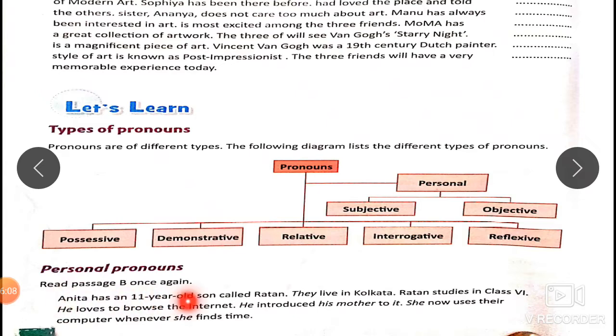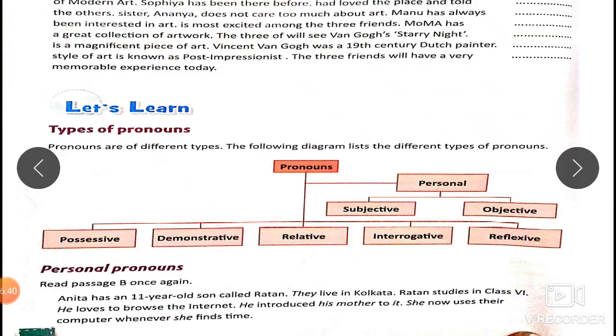Anita has an 11-year-old son called Ratan. They live in Kolkata. Ratan studies in class 6. He loves to browse the internet. He introduced his mother to it. She now uses their computer whenever she finds time. This short paragraph has got many pronouns used in it, like they, he, again he, it. Okay, so these few pronouns are all personal pronouns.